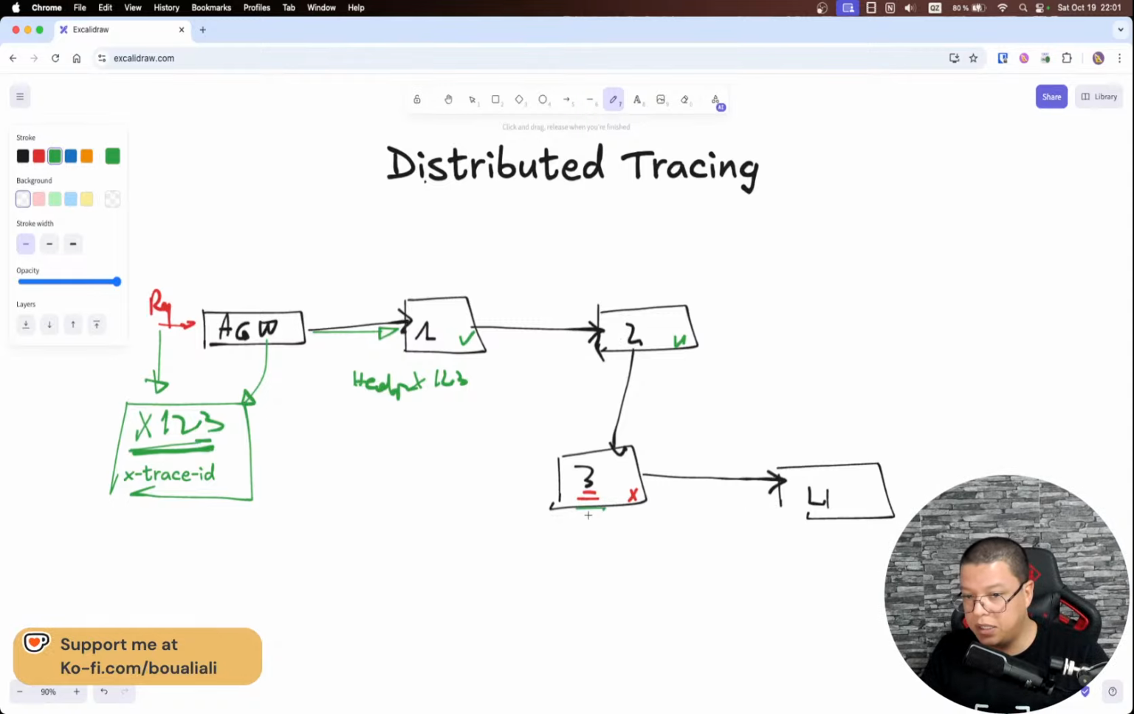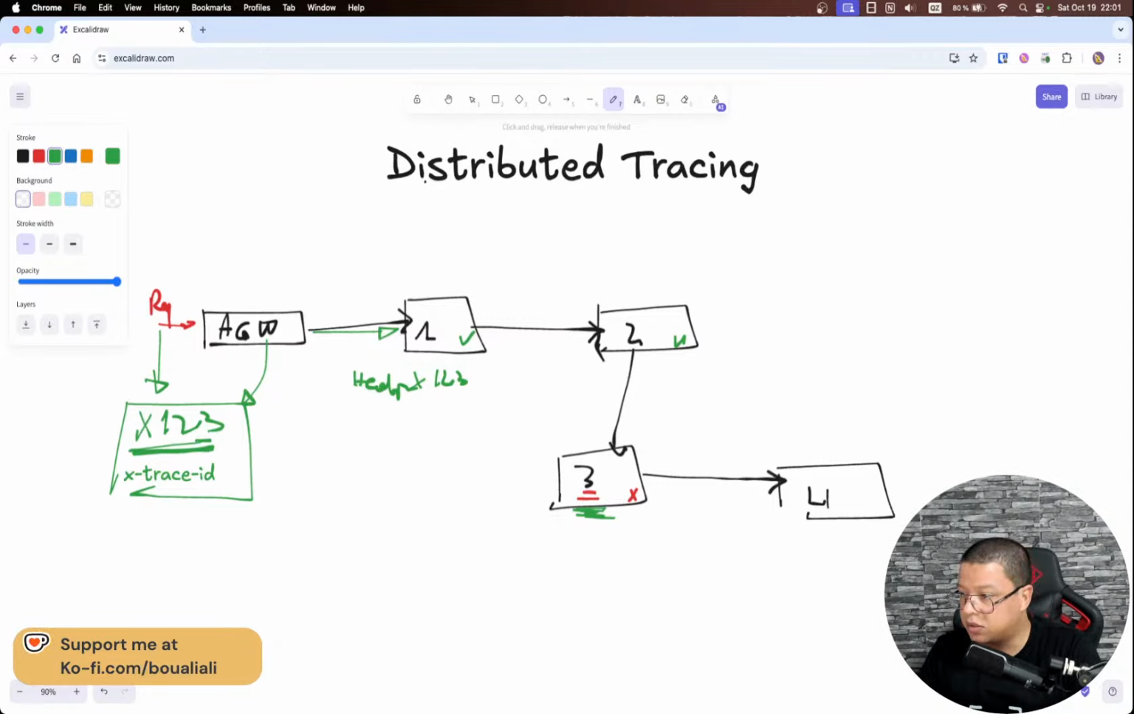So when the request fails at this level, all I need to do is pick this X-Trace-ID and search for all the logs and all the flow that happened when I sent a request with the trace ID named x123. This will help me backtrack from where the application has failed, going back to the source. All right, so this helps a lot. This is about distributed tracing.